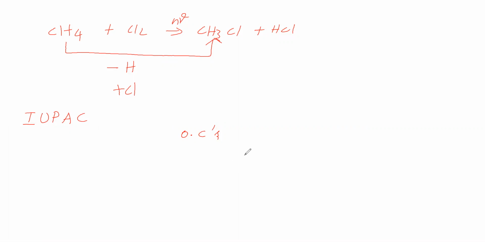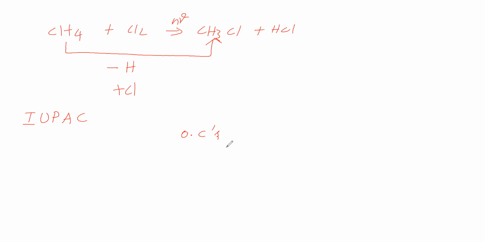How to group them separately? Based on their characteristics, their properties, their structures, we can classify the organic compounds into many categories. That classification we will see later.